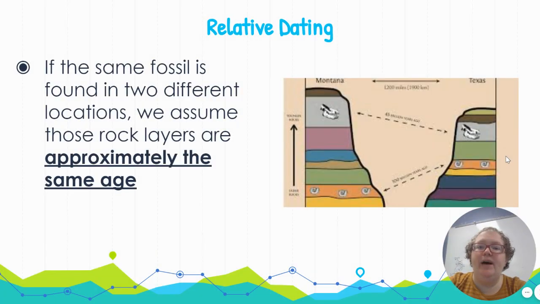So let's say we look for fossils in 2 completely different areas. For example, this is Montana and this is Texas. If we find the same fossil in 2 different locations in the same kind of rock, we can assume that those layers are about the same age, right? So let's say we find this is the 2nd layer in Montana, but it's the 3rd layer in Texas. We find the same fossil there. We're going to assume that those are about the same age. Right? Same with these 2 layers, right? We're going to assume they're about the same age. That gives us an approximate age for everything. Again, relative dating, older, younger than other things around it.